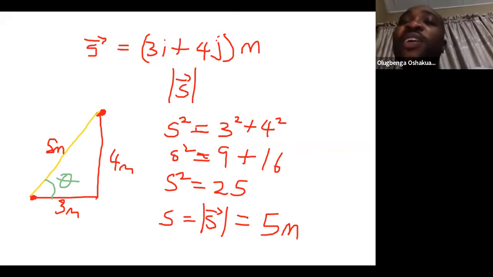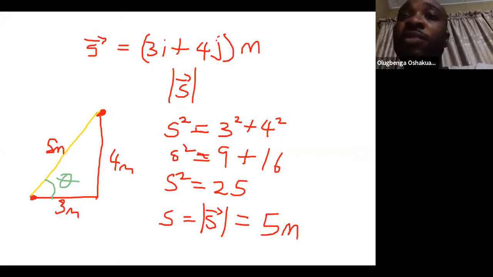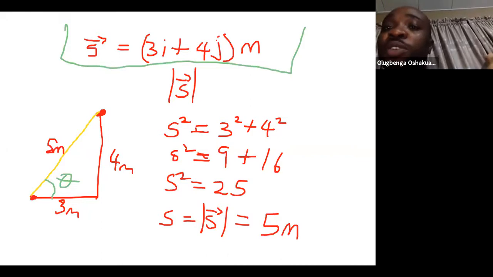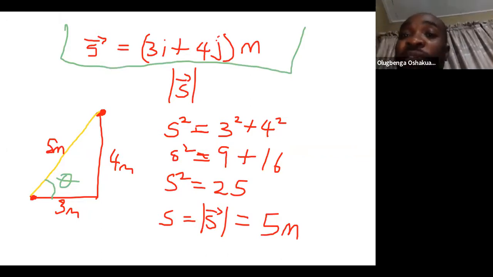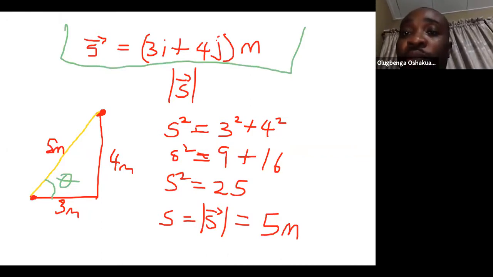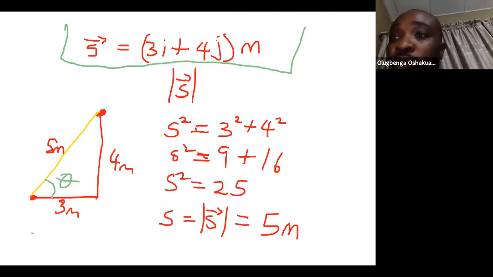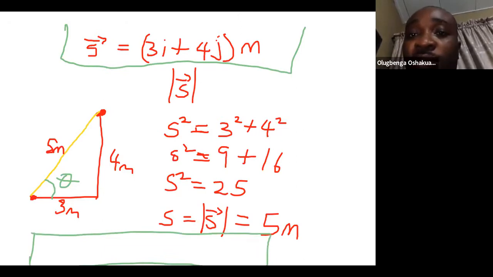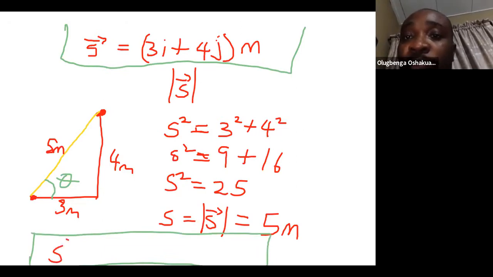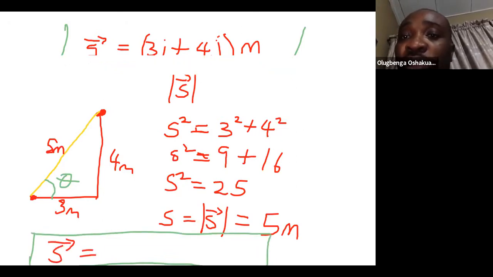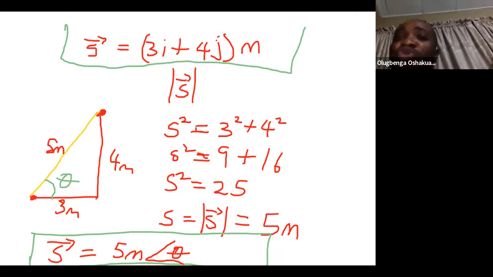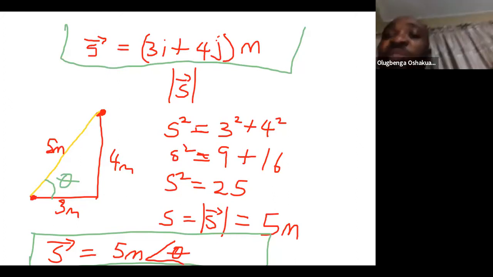So we can describe our S as 3i plus 4j meters. We can also describe our S to be equal to 5 meters and also talk about the angle theta. How do we determine this angle theta?